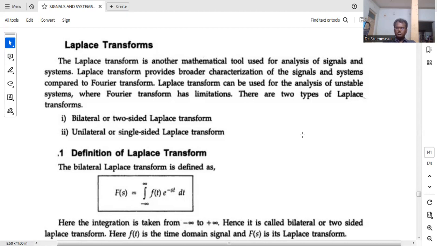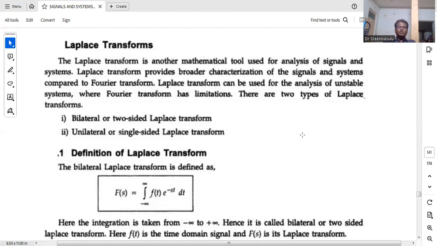For analyzing systems with differential equations, network concepts, transient response analysis, or steady state analysis, we can easily analyze them using the Laplace transform. That is the main difference between Fourier transform and Laplace transform.